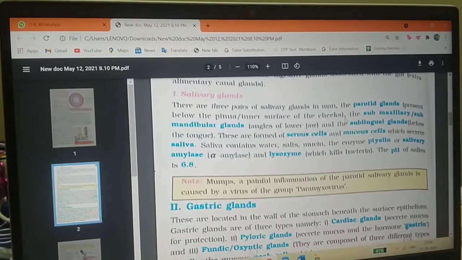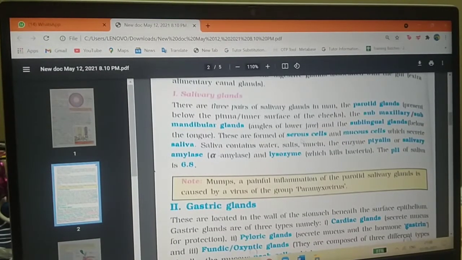What is the pinna? Pinna is the outer ear. The inner surface of the cheeks contains the parotid glands. And next, the submaxillary or submandibular glands, which are present at the angles of the lower jaw. And the sublingual glands. Lingual means tongue, and sub means below, so the sublingual glands are below the tongue.